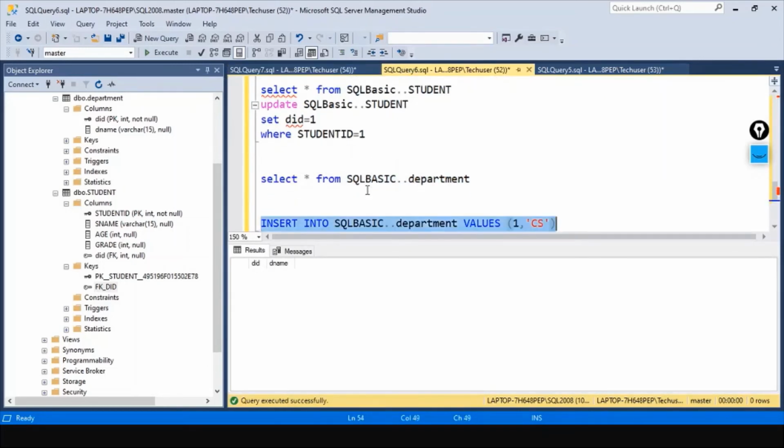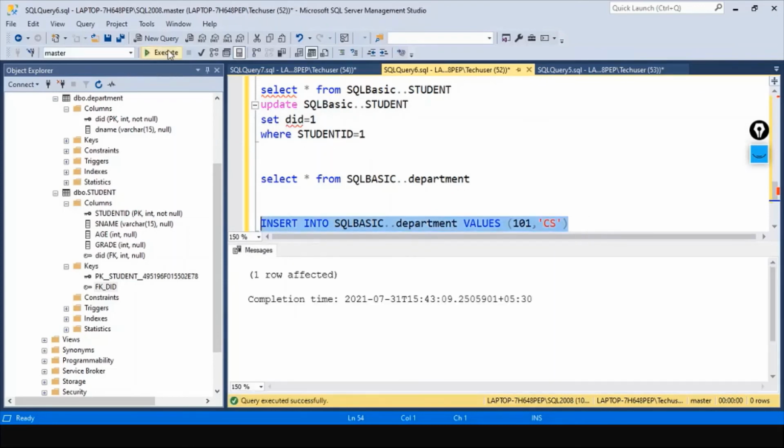I have just written this query. Department, I'm just giving IDs. Let's give 101 and then computer science. We'll just enter the value. Okay. Now we'll set the DID as 101 for the student ID 1. Now we are just running this query again. Now it is actually executed. Now the link has been created between these two tables for this department ID 101.